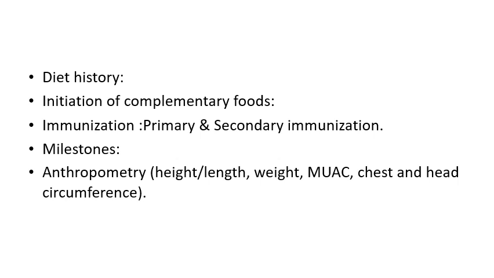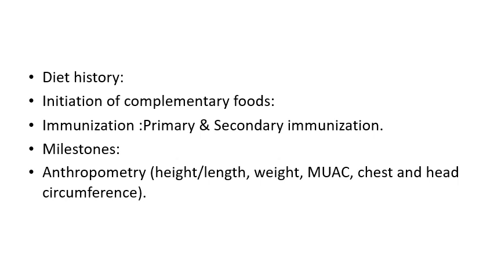Most under-5 children will be registered in a nearby Anganwadi center, where they receive one third of the calorie intake. You should ask about that. Ask about the initiation of complementary feeds, what date that was, and about immunization, the primary and the secondary immunization. For primary immunization, you should always ask about all the doses from zero, from birth, till 1 year of age, what doses they have got, followed by the booster doses. Ask about the milestones, the motor milestones, and the social skills the child has developed. That is why you should refer to OP Ghai for this. And the anthropometric examination is a very important part.